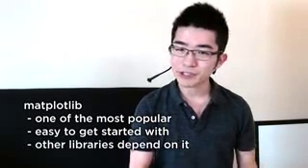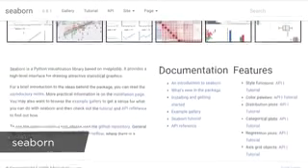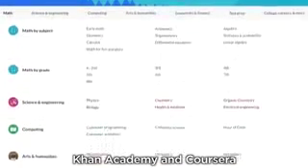And there are other libraries that are based on Matplotlib. So if you learn Matplotlib, it's going to help you learn these other libraries later on if you want to. For example, this one called Seaborn. Now, if you want to get into data analysis and visualization, I'd recommend that you first start with my video tutorial. I'm going to put a link to that in the description. And after learning the fundamentals of data analysis and visualization, I think learning the fundamentals of statistics will be really helpful as well. For that, I'd recommend websites like Khan Academy and Coursera.